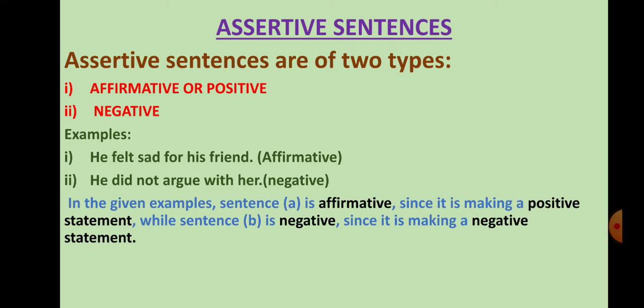Assertive sentences are of two types. Either they are positive or negative. He felt sad for his friend. He did not argue with her. In this, sentence A is affirmative and sentence B is negative.